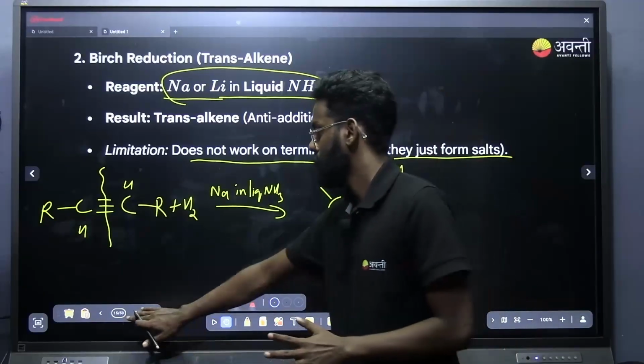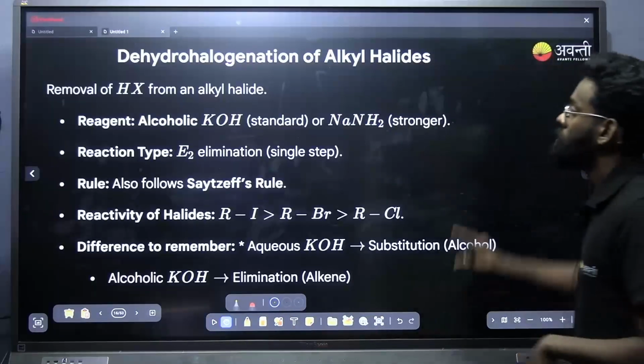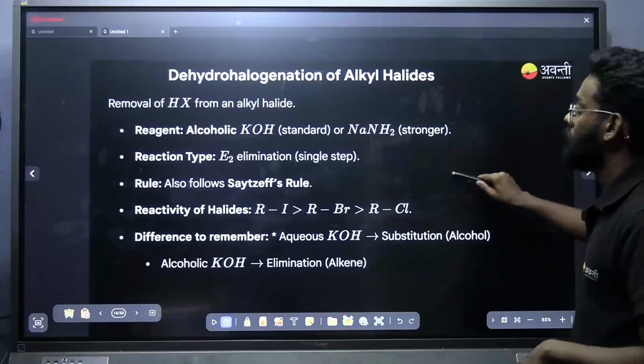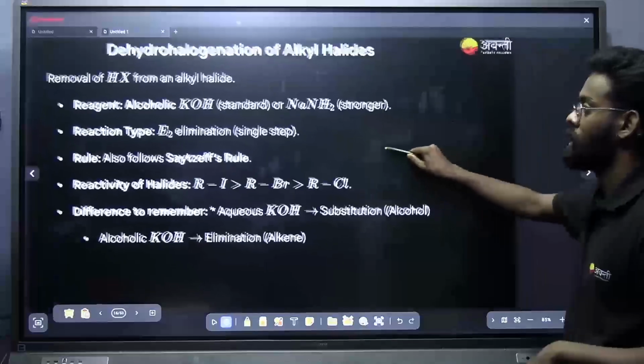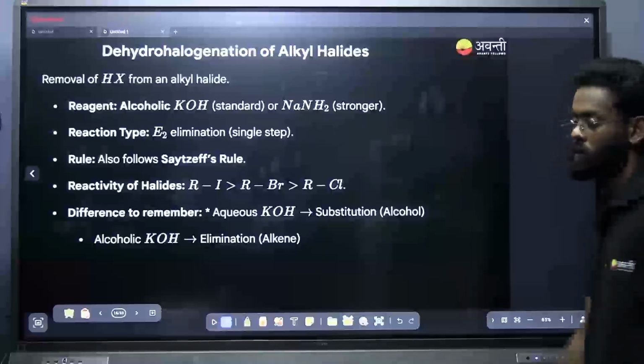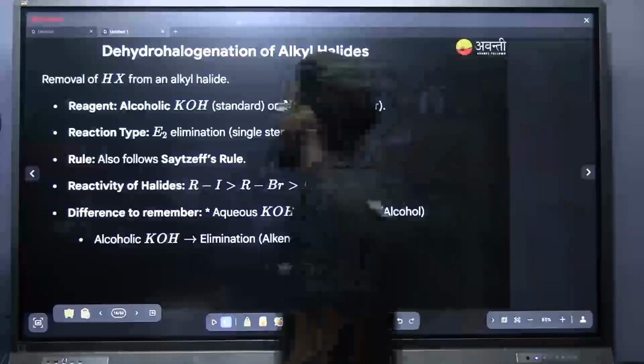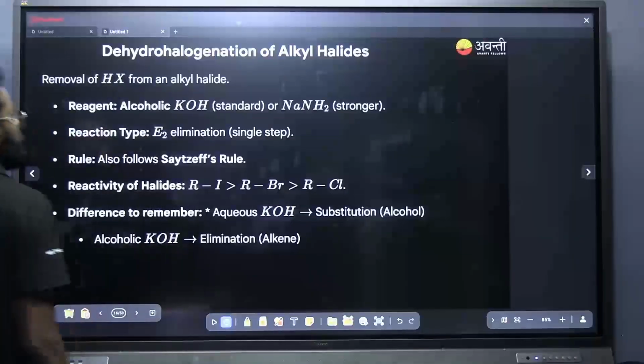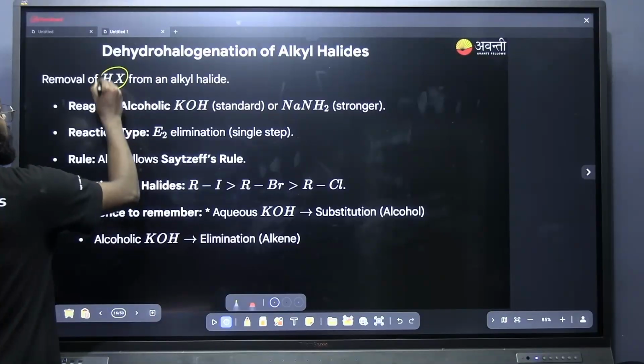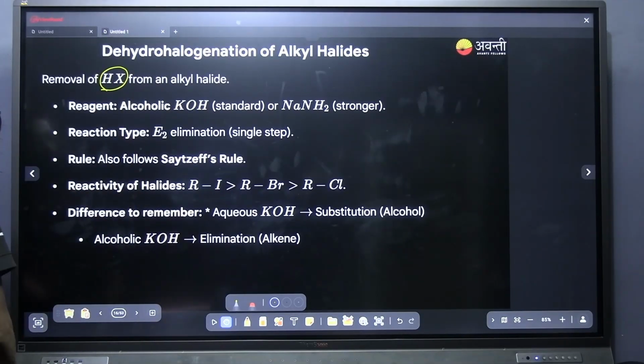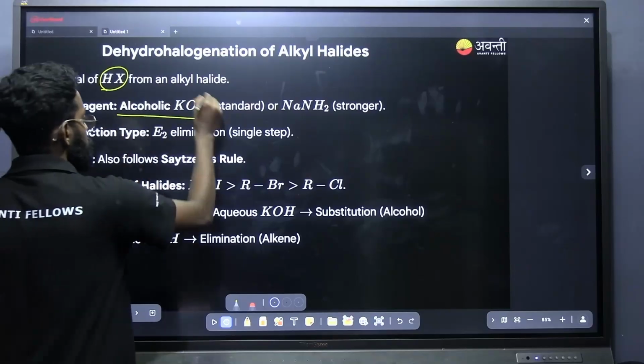Okay. Now the next one is dehydrohalogenation. This you have already studied in the haloalkanes and haloarenes chapter: how we can prepare alkene by using dehydrohalogenation. Dehydrohalogenation means removal of hydrogen and halogen by using which reagent? Alcoholic KOH.